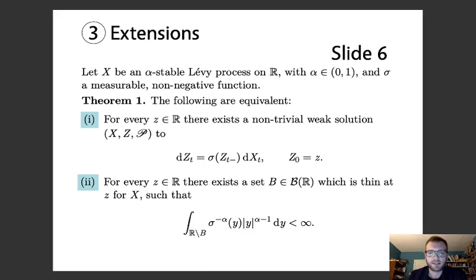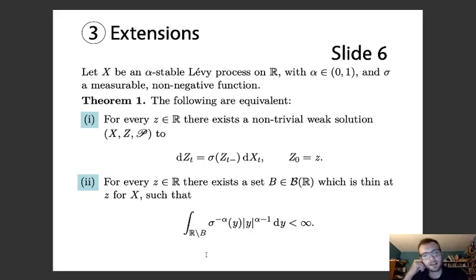The first is this: for alpha now less than 1, the following are equivalent. For every issuing point in the real line, there exists a non-trivial weak solution to the stable SDE, if and only if, for every point of the real line, there exists a set B which is thin at that point, such that sigma to the minus alpha is integrable against y to the alpha minus 1 on the complement of this thin set.